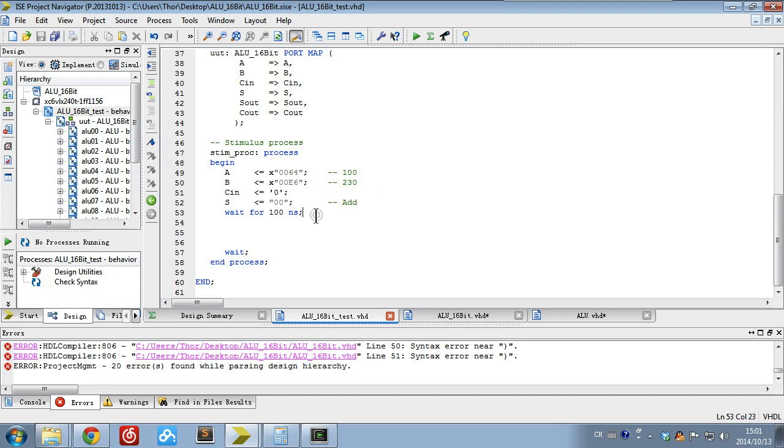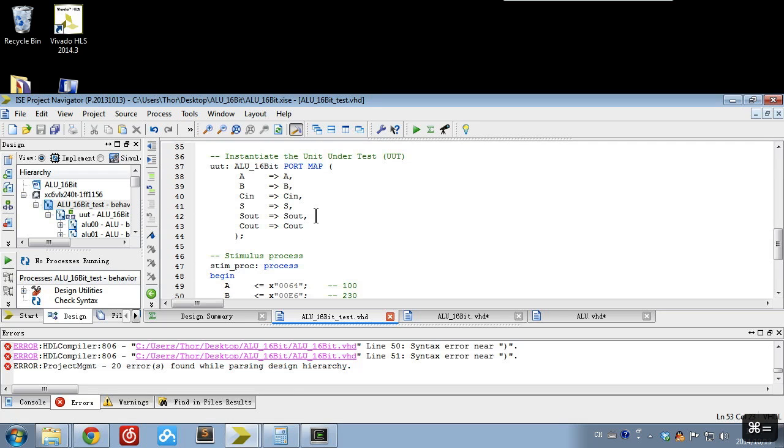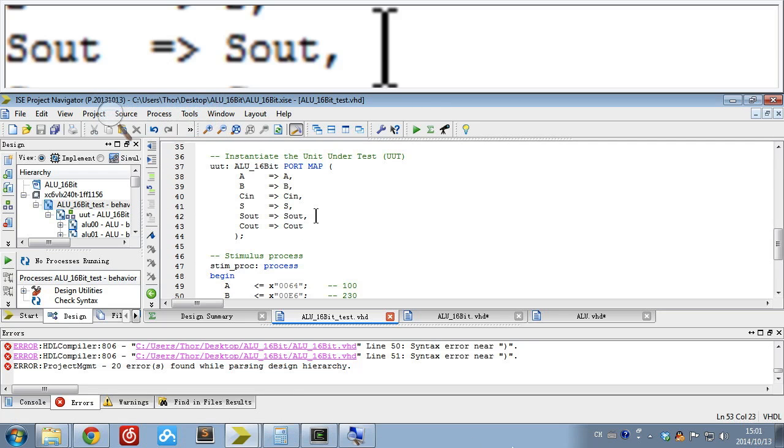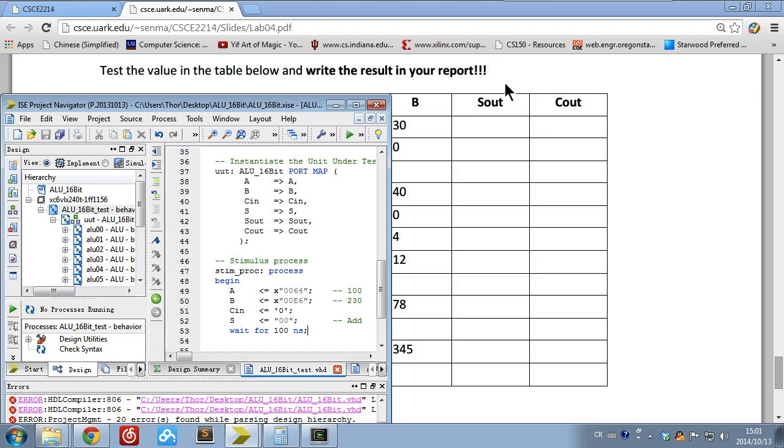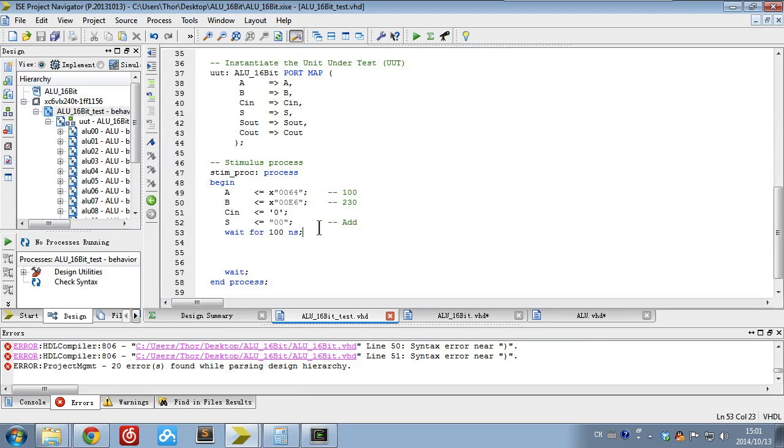And you can easily copy these 3 lines and change these values.